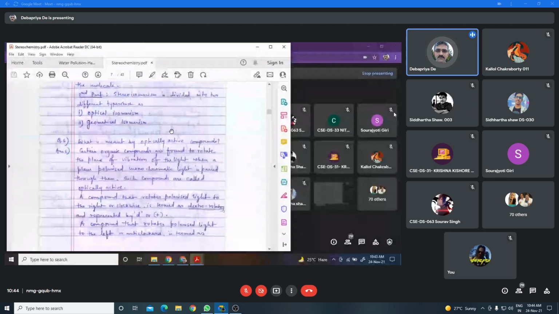Now, stereoisomerism is mainly classified into two different types. The first one is optical isomerism, and the second one is geometrical isomerism. Before discussing optical isomerism, I will tell you about optically active compounds. What are optically active compounds?